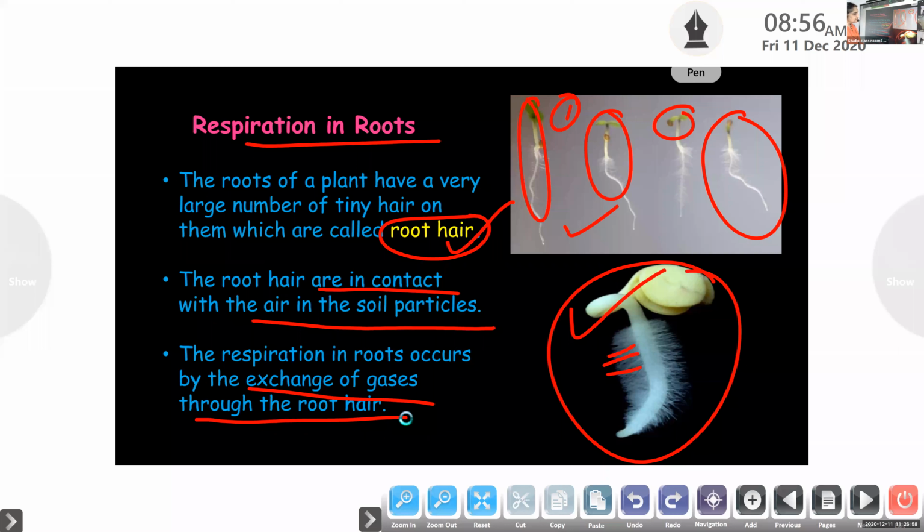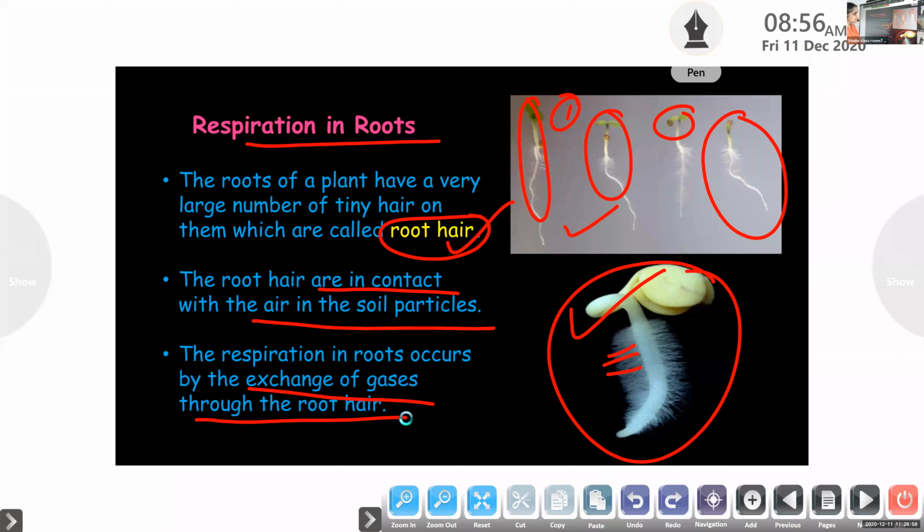So through these small pores, what will take place? Exchange of gases. That means oxygen will get into the leaves, and carbon dioxide will get out of the leaves. So that is called exchange of gases. The process that is explained before, the same thing happens in the leaves. So through the stomata, oxygen from the atmosphere will get inside, and it may start to break down the sugar and energy and carbon dioxide may be produced.